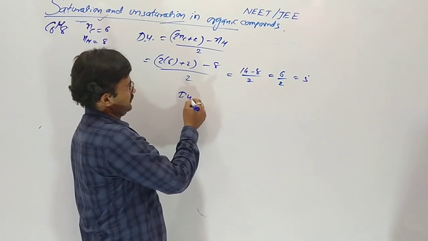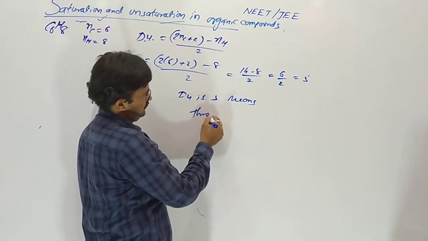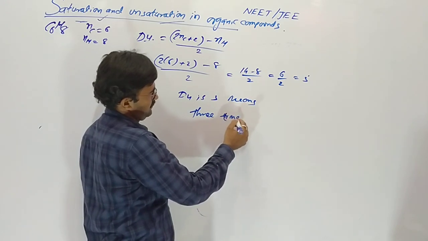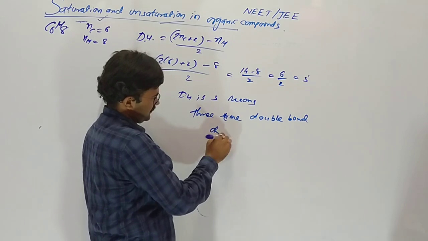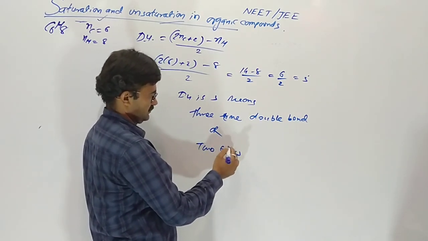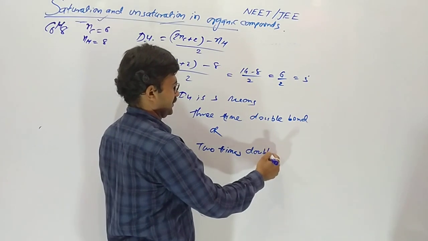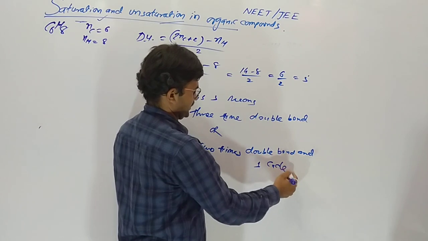DU is 3 means 3 times double bond in the molecule. DU is 3 means 3 times double bond, or 2 times double bond and 1 cycle.